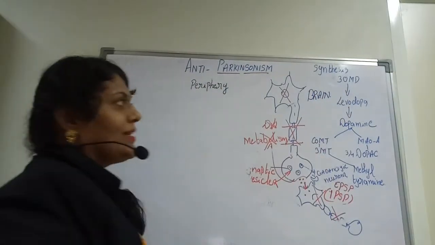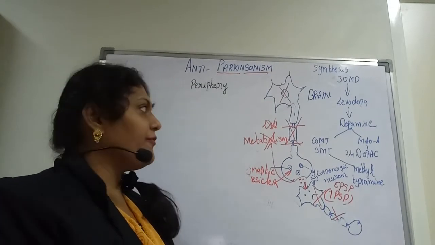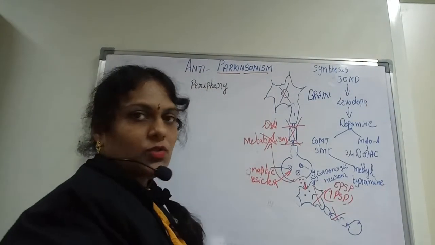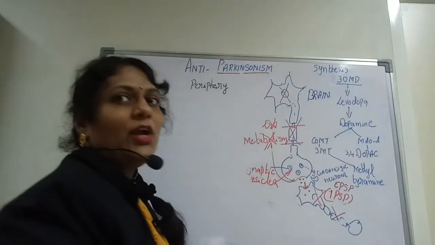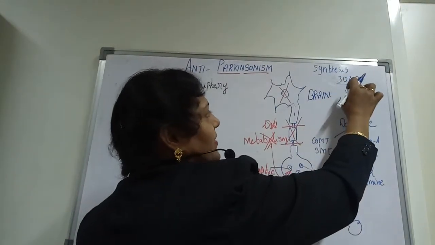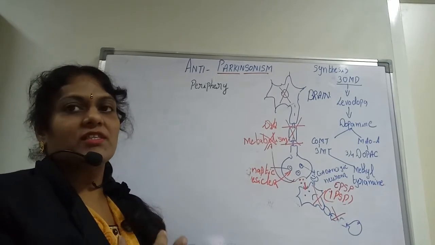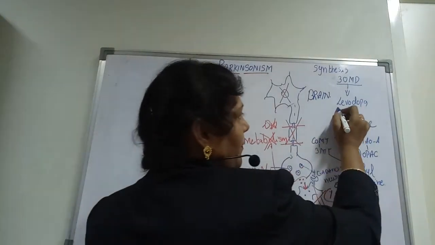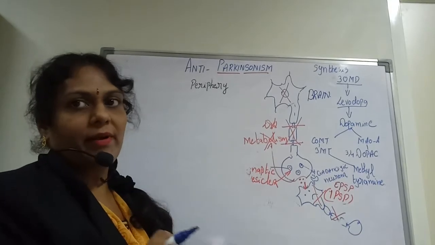Now we will see how the dopamine is synthesized in the brain and how it is synthesized in the periphery. Here I am indicating three words, so focus over here. Here the synthesis involves a word called 3-OMD. What does it stand for? It stands for 3-O-methyl dopa. This is very important for the synthesis of dopa. Once it is converted into levodopa, levodopa is one of the components which crosses the blood-brain barrier.